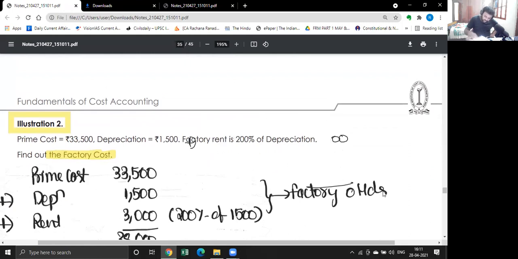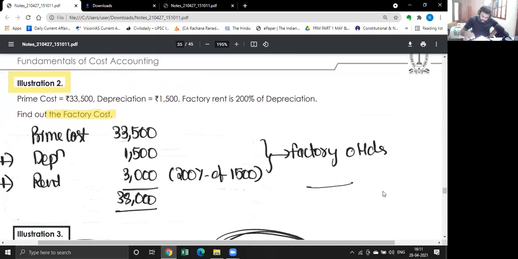Just check the answer once. You already solved it in one more batch, you can just check your answer. I hope it's quite clear. Clear, everybody? First two illustrations.